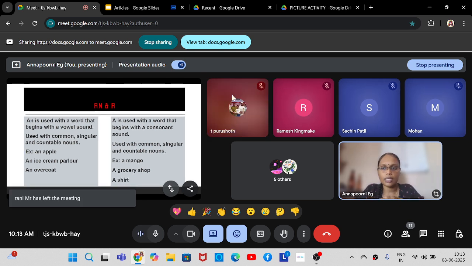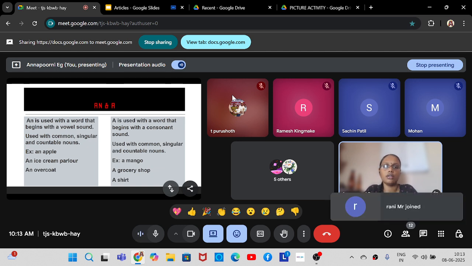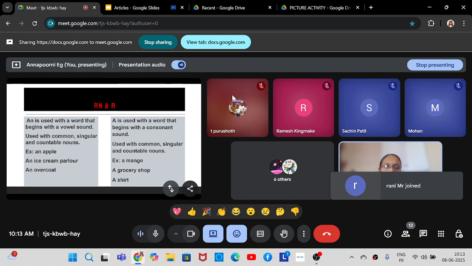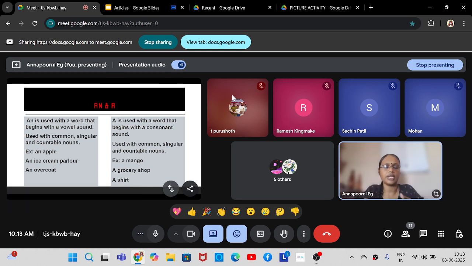Okay. So now coming back, an is used with any common nouns, singular nouns and countable nouns. Okay, so common nouns are the nouns that name things. It can be things, or it can be any particular place. Commonly visited places, or commonly used things, or commonly seen people. All these are common nouns. For example, table, chair, mobile phone, computer, laptop, book, pen, pencils, utensils. All these are common nouns.